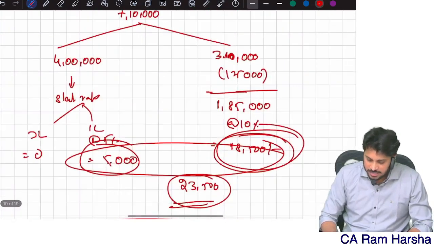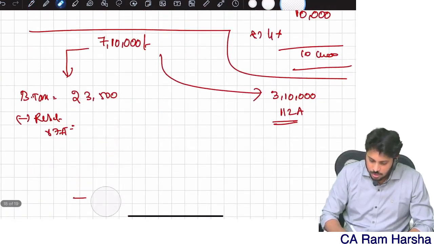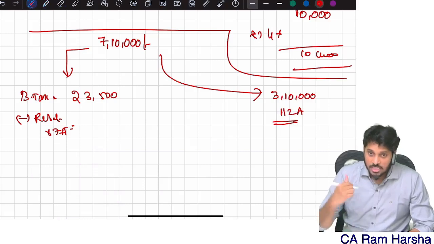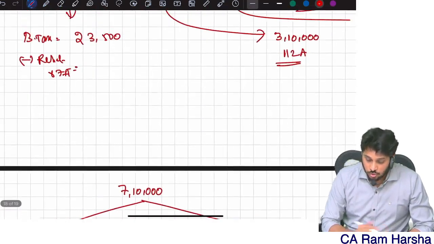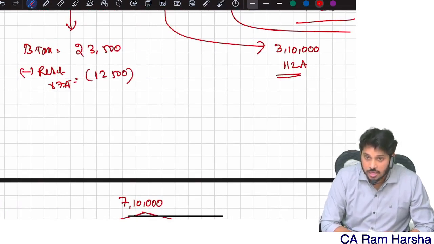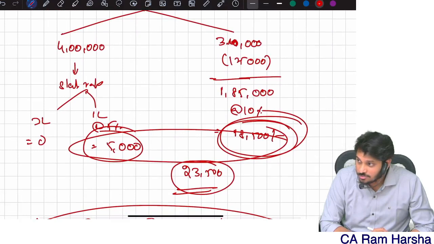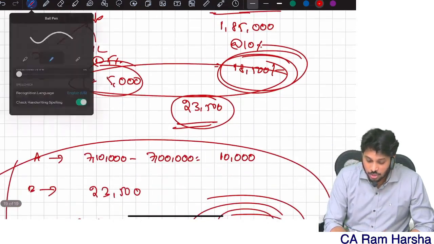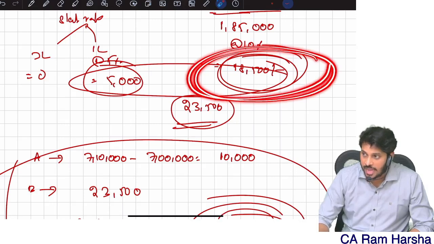Now my basic tax is how much? 23,500. Just now I computed rebate, and I got 13,500. Immediately check section 112A. What does that section say? You should not claim rebate on the tax portion belonging to 112A tax.